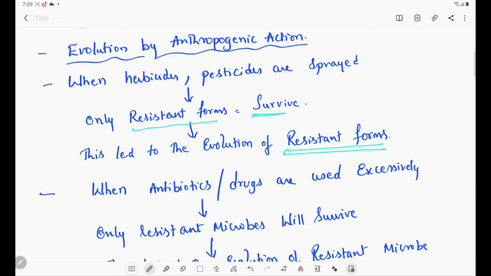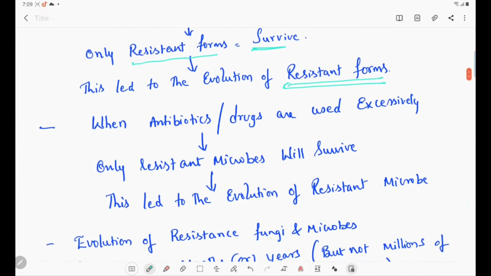These resistant forms show resistance to herbicides and fungicides. Then when antibiotics or drugs are used excessively, only the resistant microbes will survive. The remaining microbes which are not showing any resistance will die, but the microbes showing resistance will survive. This led to the evolution of resistant microbes.